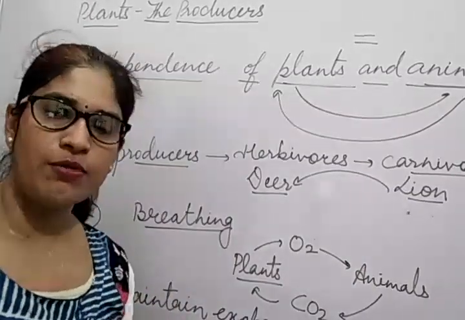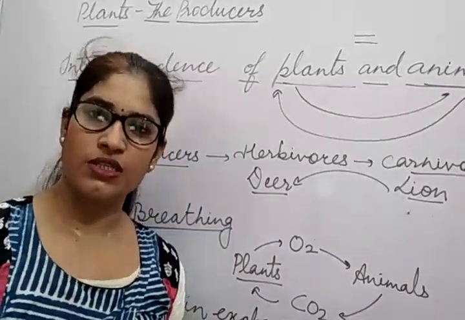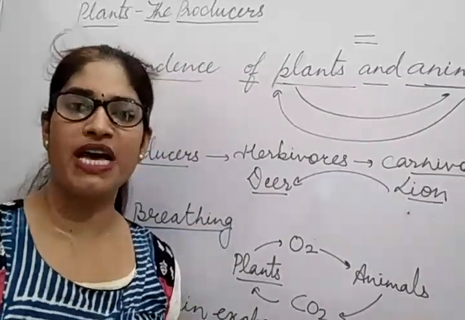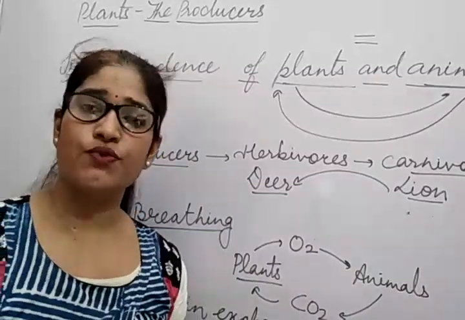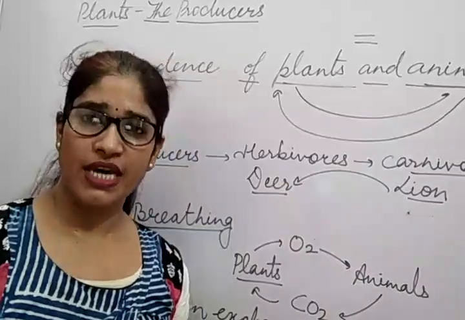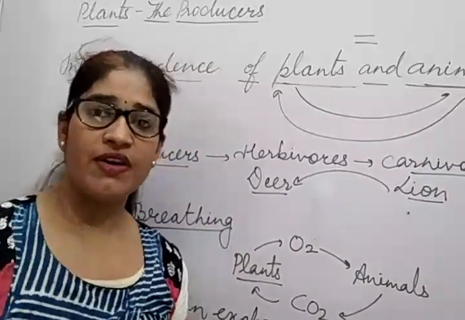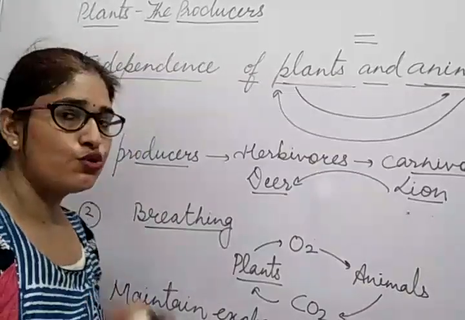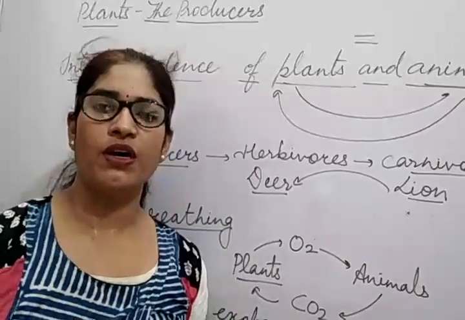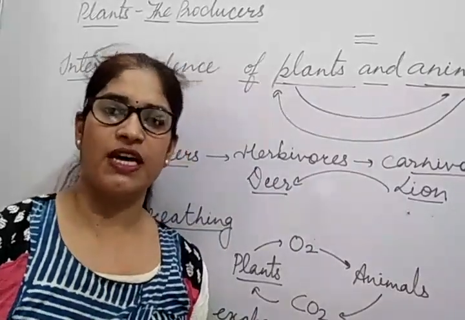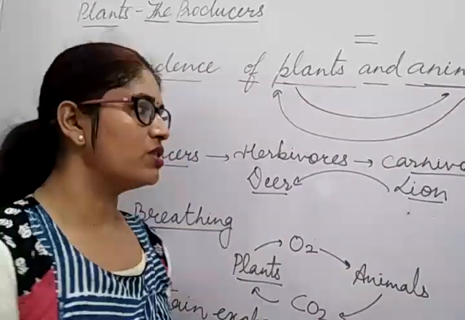If the number of animals would increase, then all the animals would not be able to get the oxygen from the plants, and if the maximum plants would be there and fewer animals, then plants would also not be able to get CO2 from the animals. So it is very, very important and necessary that the maintenance should be happening. It should be properly maintained there. The number of species of plants and animals should be equal in amount. Okay, so this is very important.